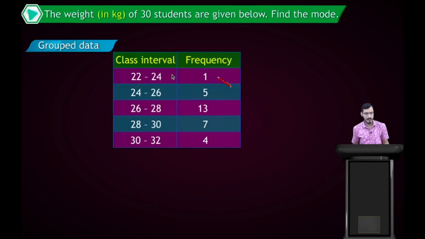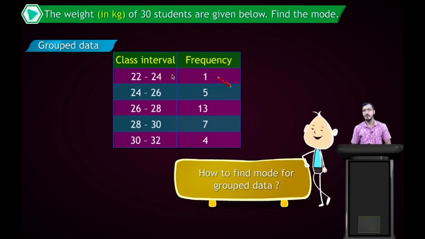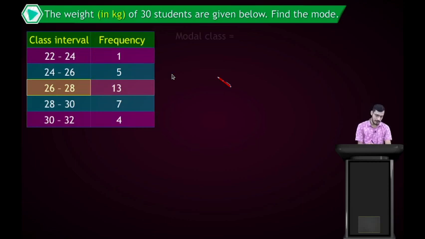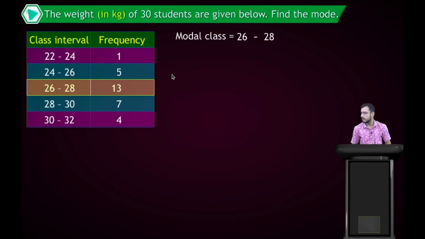So how can you find the mode for grouped data? Here, 26 to 28 has a frequency of 13. So 26 to 28 is our modal class. Remember always, the modal class is the class with the maximum frequency. So 26 to 28 is our modal class here.